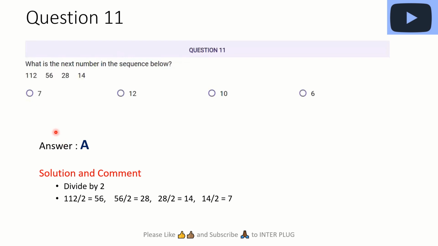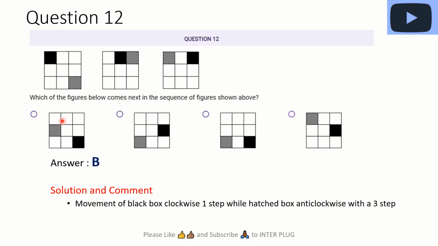Question 11. What is the next number in the sequence below? We have 112, 56, 28, 14. When you divide this by 2, you get this. Divide by 2, you get that. You divide this by 2, you get 14. And 14 divided by 2 is no other person but 7. Okay? Oh, using persons and numbers. It's not the same thing. Sorry, guys.